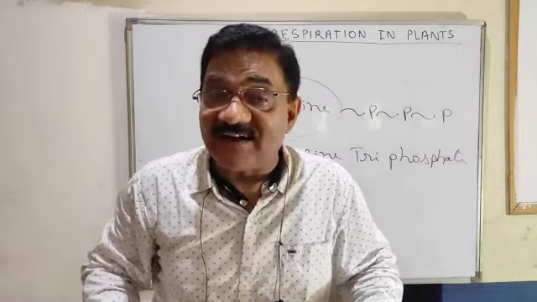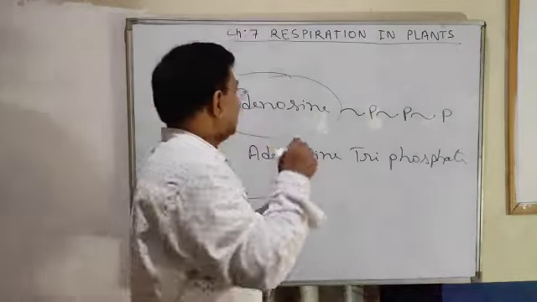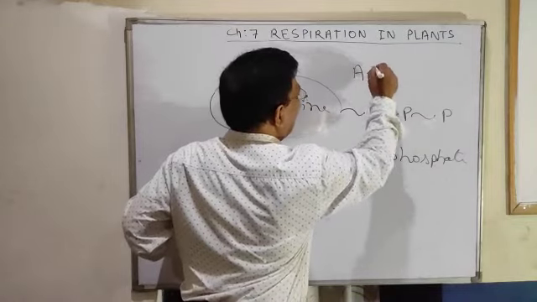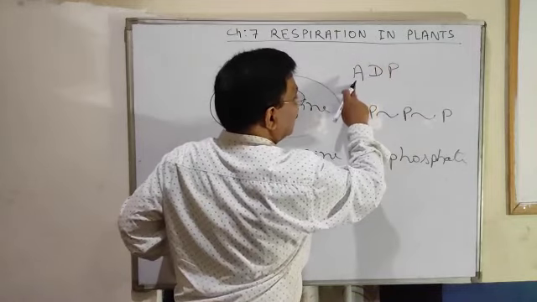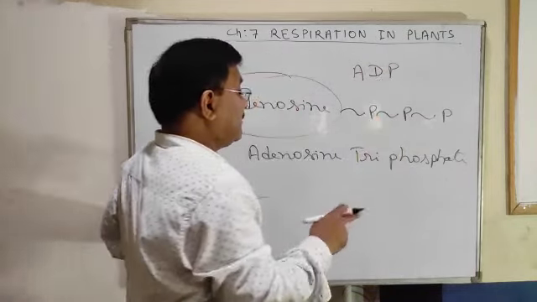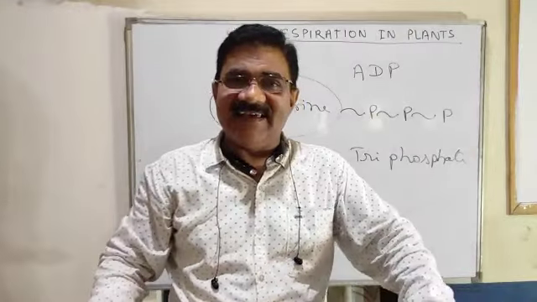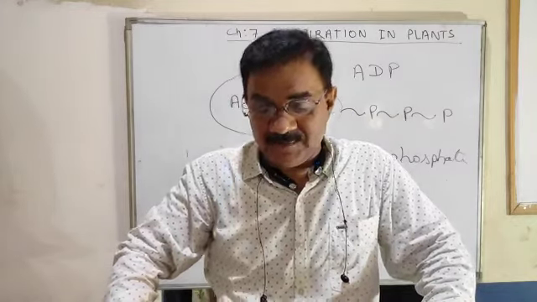If two phosphate atoms are combined, then it will be called ADP, adenosine diphosphate. But here we are discussing ATP, adenosine triphosphate, which is called the currency of energy.